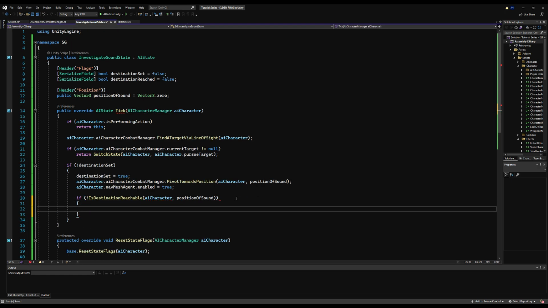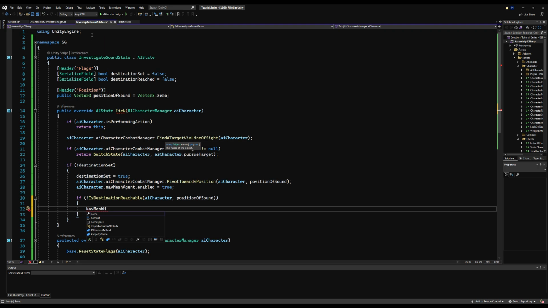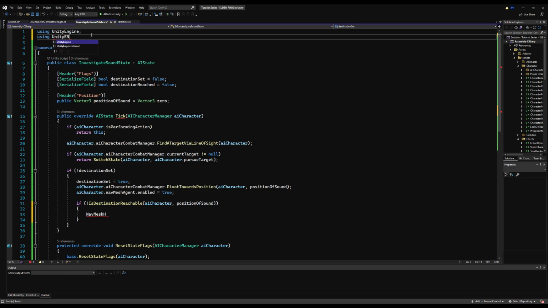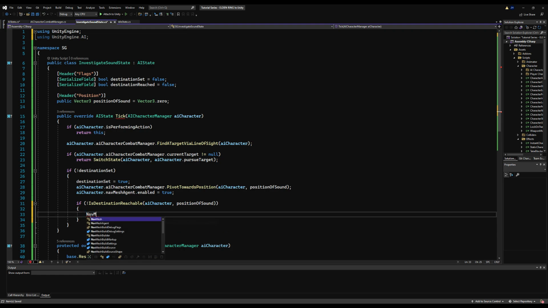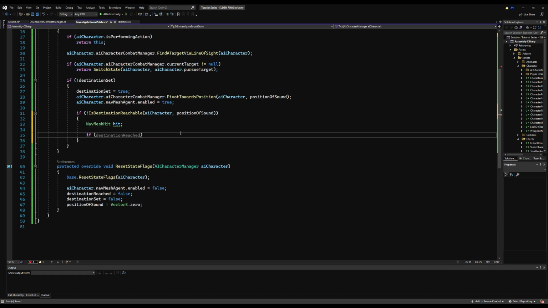All right, cool. So if the position is not reachable, we're going to make a partial path. Basically, we're going to get as close as we can to it, if that's possible, and then we're just going to get the AI to walk there. For example, if your AI heard a sound that was close to a gap, they would just walk as close to the gap as they could to check it out. We're going to do this by making a NavMeshHit variable, and we're going to call it hit. And we're going to say if NavMesh.SamplePosition, and we're going to pass the position of the sound, out hit. And now the max distance is how close you want to be to that area.